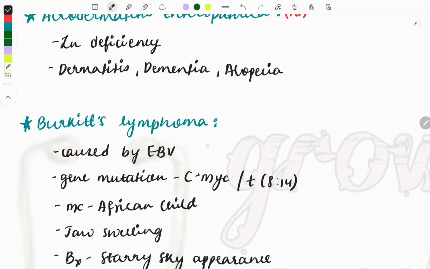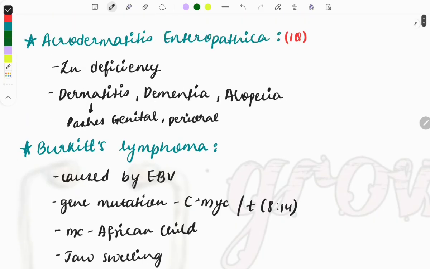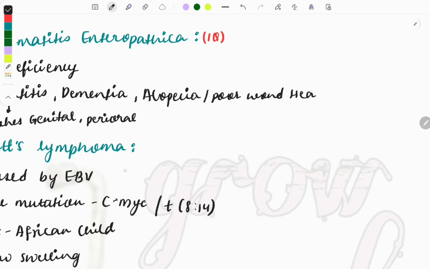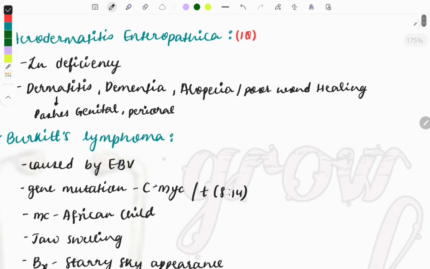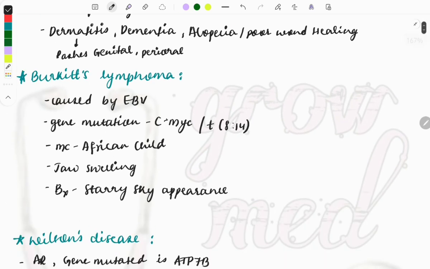If not this, they can be described like dermatitis as rashes on the genital areas and the perioral area, around the lips and the mouth. The rashes will be seen, the dementia, and they can describe thinning of the hair or the hair falling. And the other thing also associated with this zinc deficiency is poor wound healing. So that also can be described in the case. Because of the poor wound healing, that is why the rashes have been formed. Okay, poor wound healing. Then moving on to the next topic, Burkitt lymphoma.